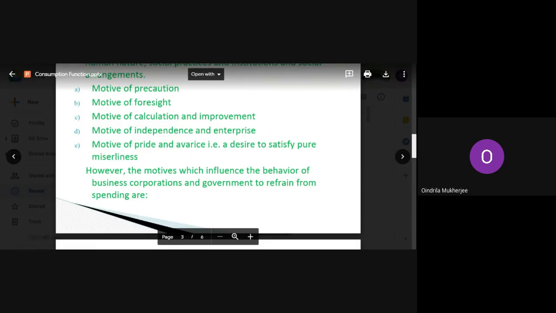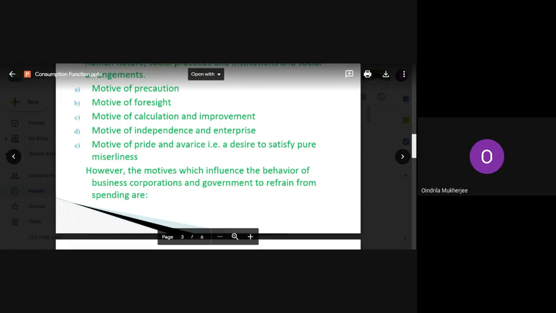Correct? Then next is the motive of independence. Motive of independence means we always have a feeling, a tendency to be independent, to do whatever we want to do, right? To be on our own. So that is called as a motive of independence. Now next is the motive of enterprise. Motive of enterprise is what? It is the desire to secure sufficient wealth. We always desire to obtain enough, plenty of wealth. That is called as motive of enterprise.